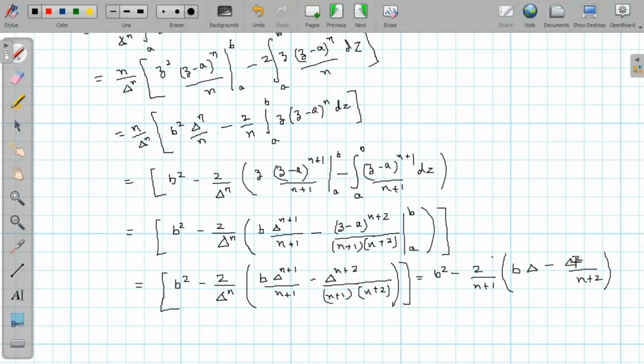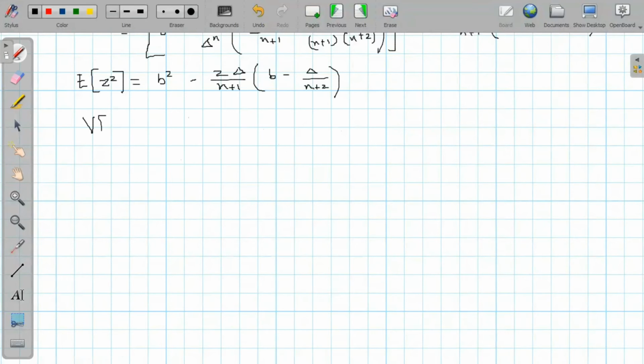So we can take delta common here, so it will be equal to b square minus 2 over n plus 1 times (delta b minus delta by n plus 2). So this is the expectation of z square. Now we will put this expectation of z square in the calculation of variance.